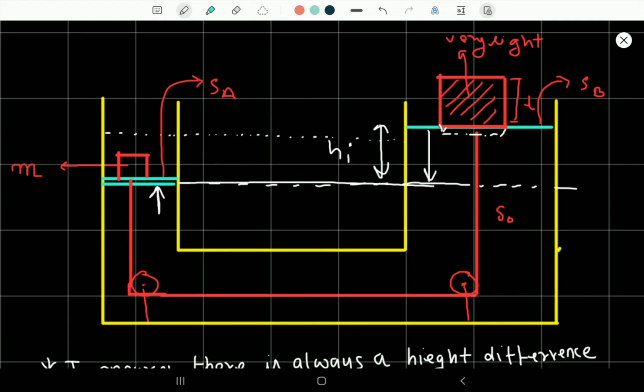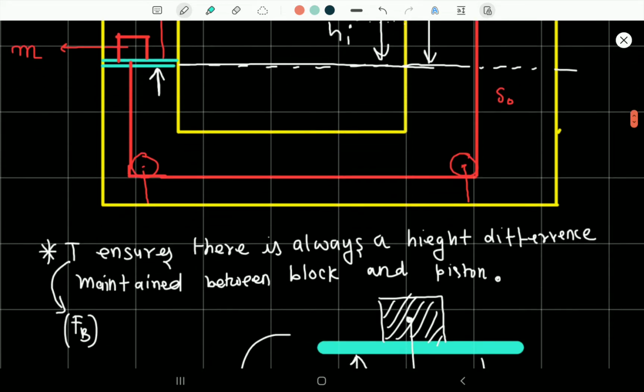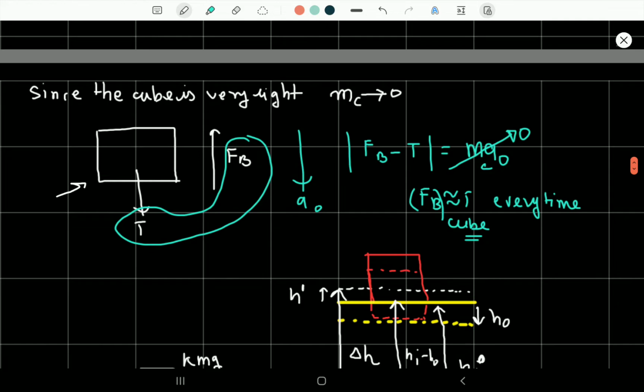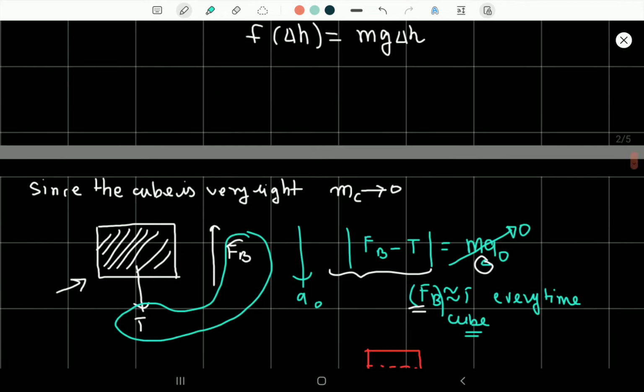So for this very light cube, since the cube is very light, we can always say that the tension force and the buoyant force would always balance each other. Therefore we can say that the magnitude of Fb minus T is equal to the mass of the cube times acceleration, and this term tends to 0. So we can say that buoyant force is always equal to tension every time for this cube of length L. So initially